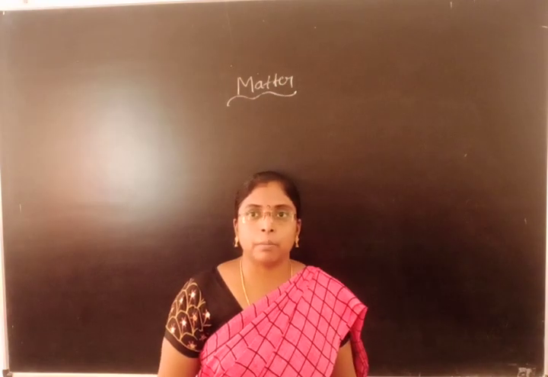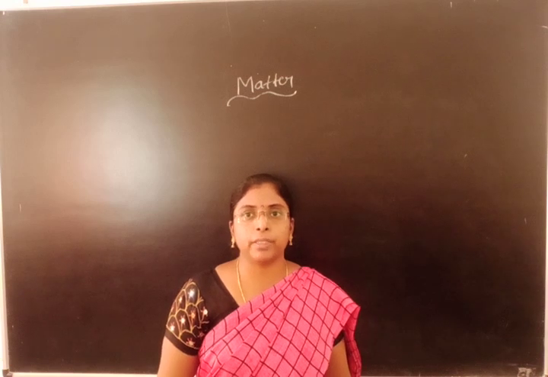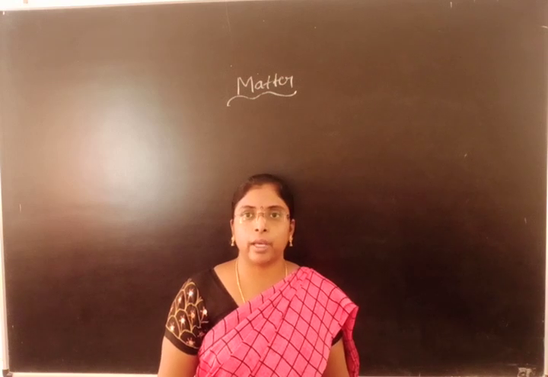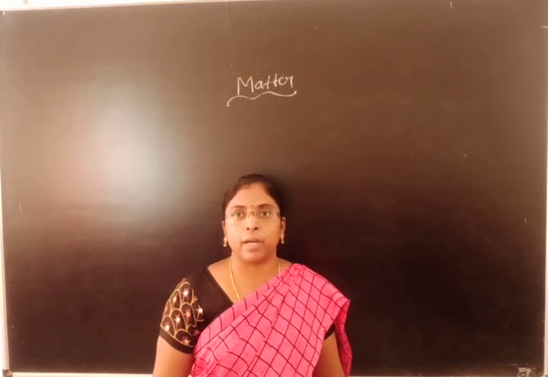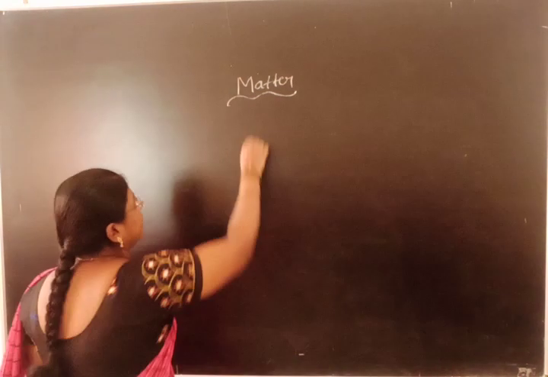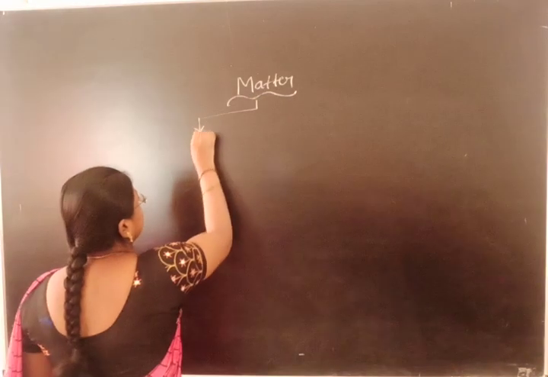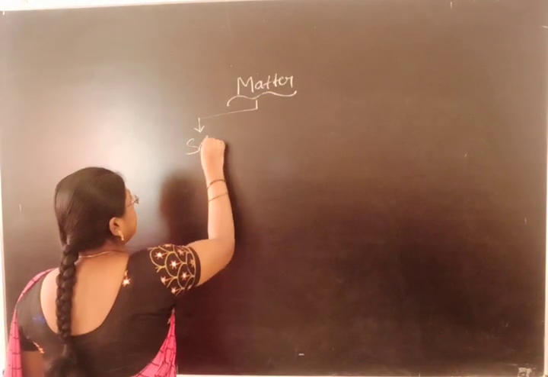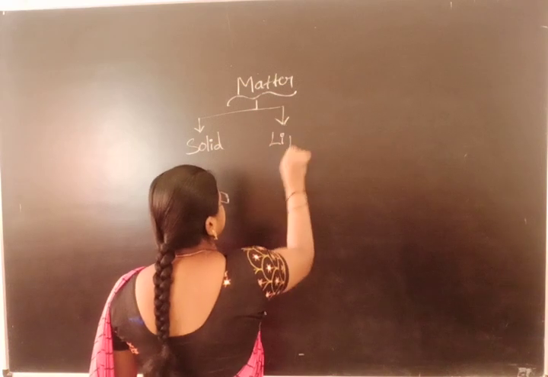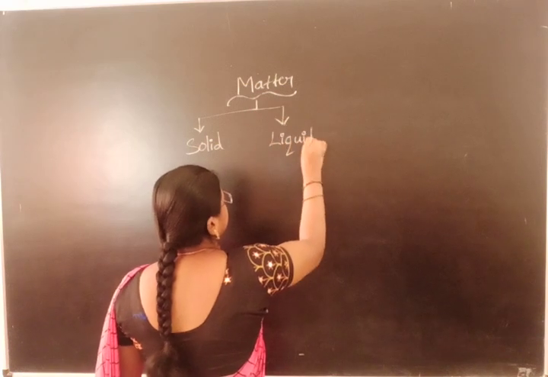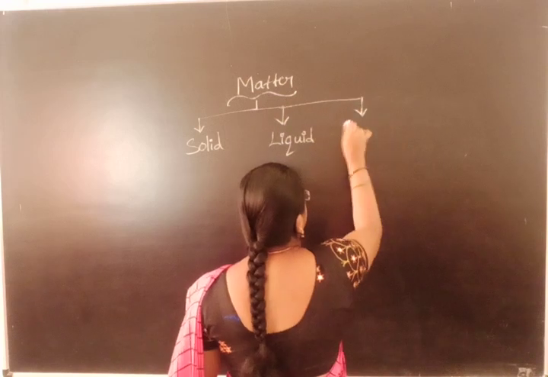Anything which has mass and occupies space is known as matter. There are three states of matter. The three states of matter are solid state, liquid state, and gaseous state.